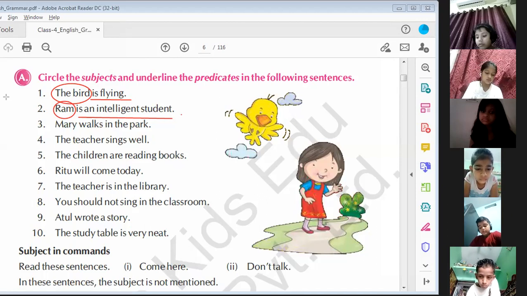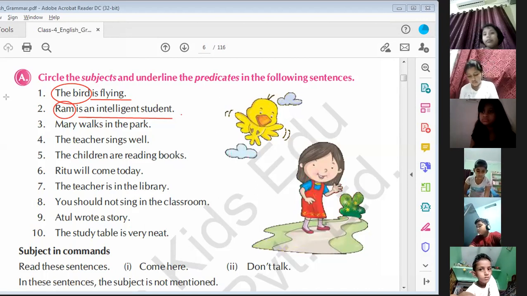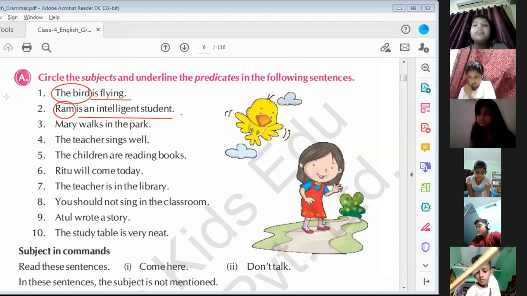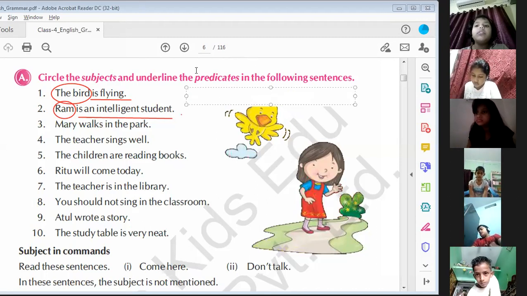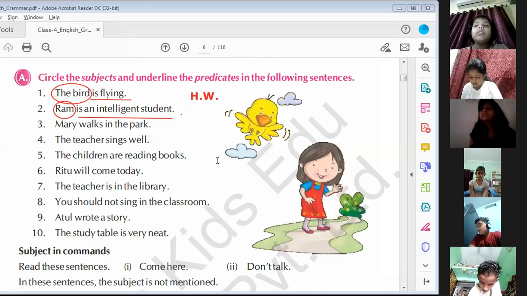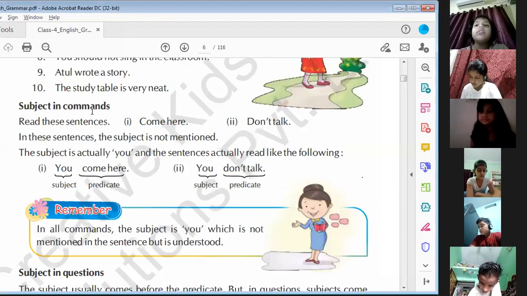I hope you all can do this exercise by yourself easily. If you have any doubt, you can ask me at that time. So complete this exercise. This is for your homework.